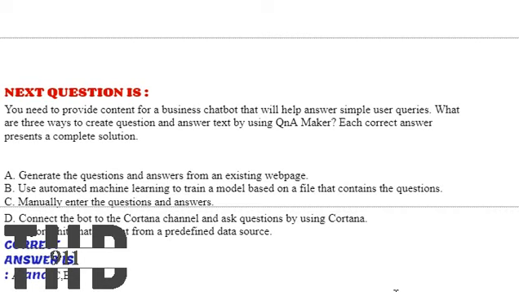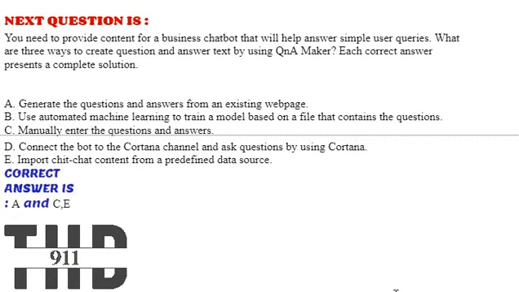Option C, manually enter the questions and answers. Option D, connect the bot to the Cortana channel and ask questions by using Cortana. Option E, import chit chat content from a predefined data source. The correct answers are options A, C and E.